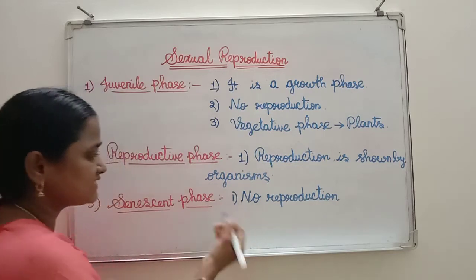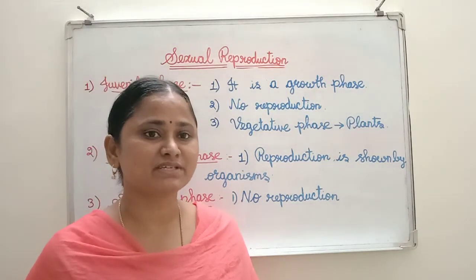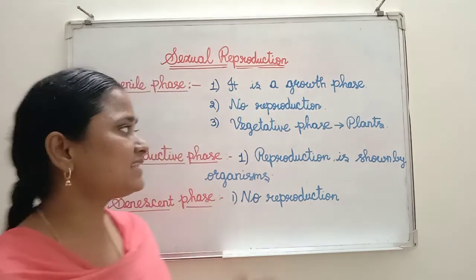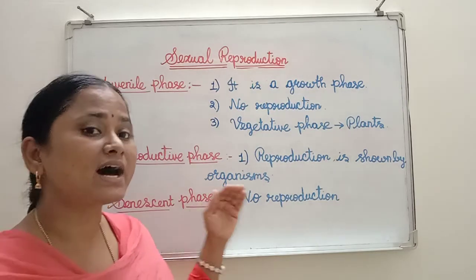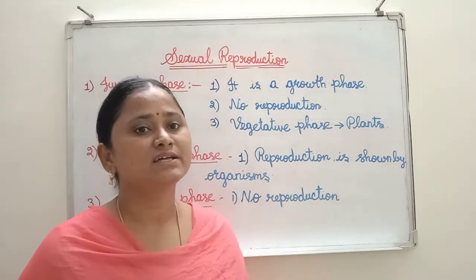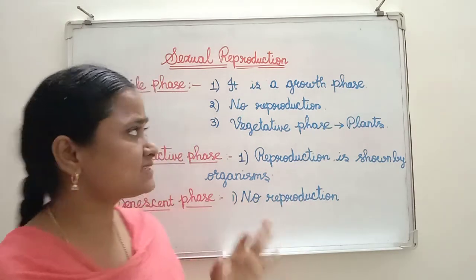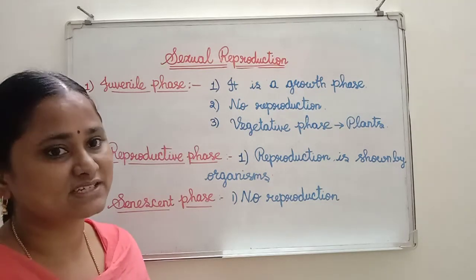Generally, in this senescent phase, aging of the organism is taking place. Aging means old age. These are the three phases. Each and every organism that shows the sexual mode of reproduction exhibits the three phases: juvenile phase, reproductive phase and senescent phase.